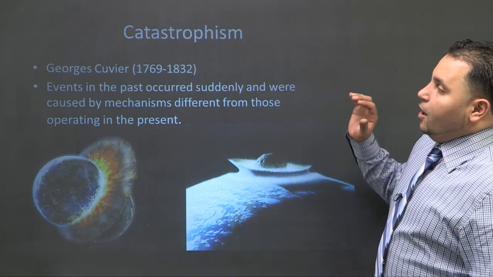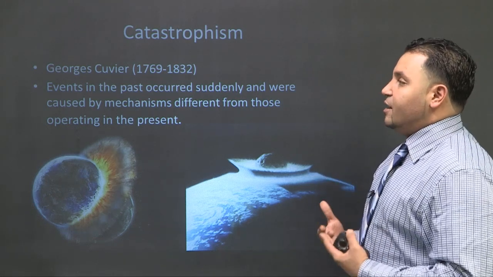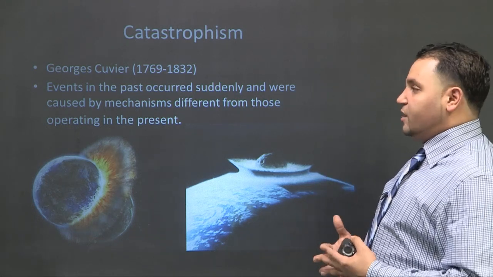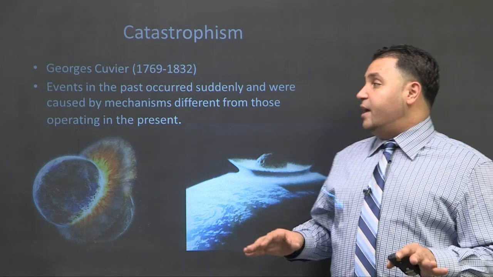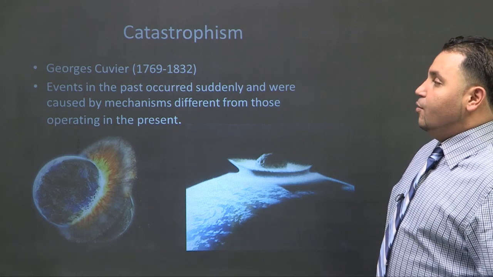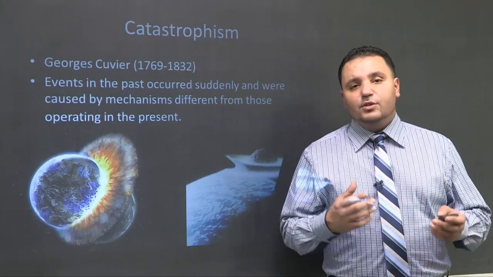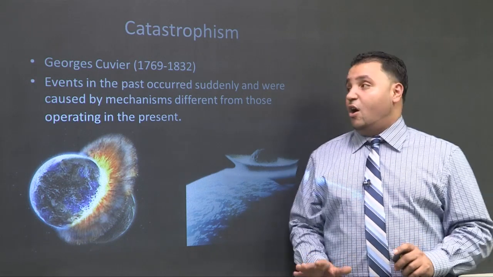Okay, so just bring up Cuvier here, from 1769 to 1832. He's the guy who says events in the past occurred suddenly, caused by mechanisms different from those operating in the present. Were they the same? Yes, and in ways they were different, because we did have a reducing atmosphere. There was no oxygen on Earth.